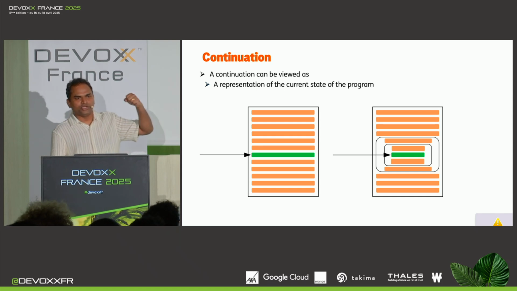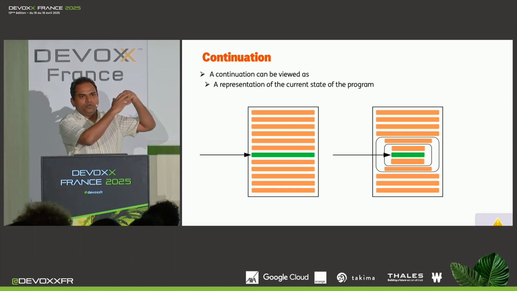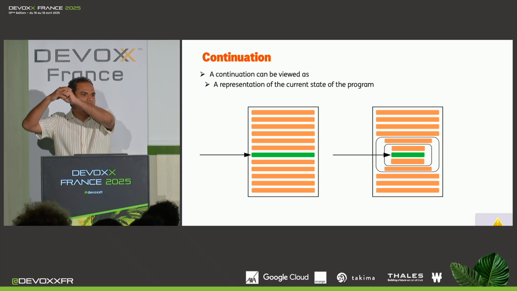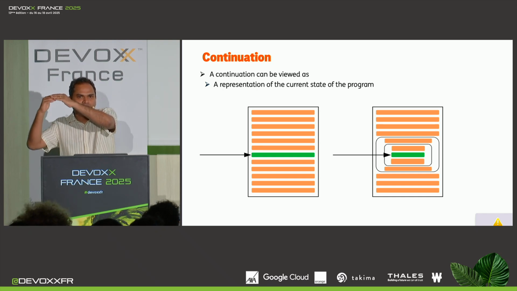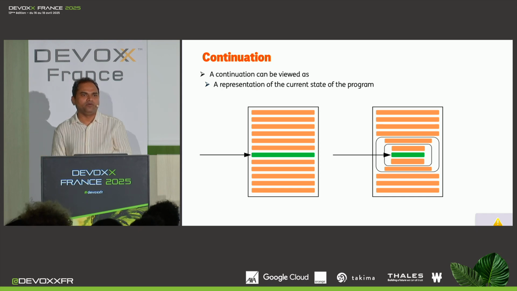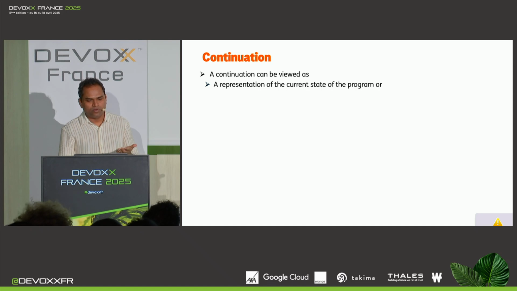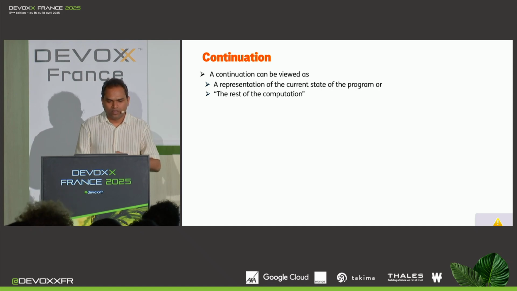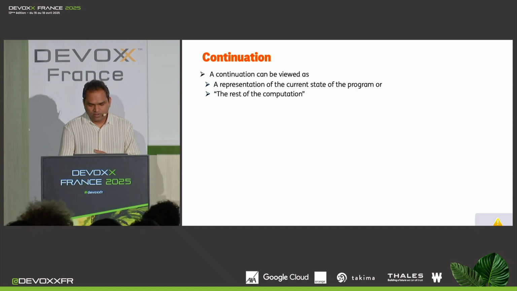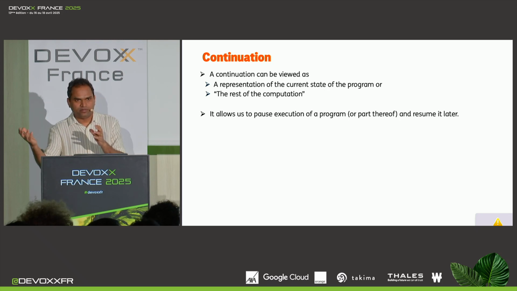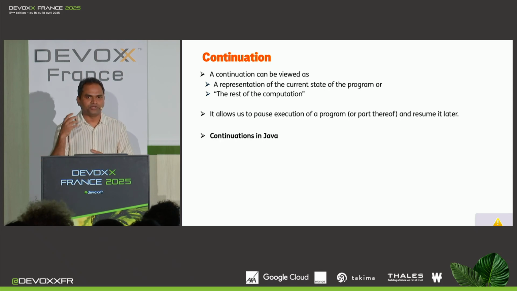So when you take a continuation, your program gets paused there, and then you get a handle to the current state of the program. You can pass that object anywhere in the program, and you can decide to resume from there, and therefore it resumes and goes until the end of the program. So you can think of this continuation object as the rest of the program or rest of the computation. OK, but what is the use of this? Well, it allows us to pause the execution of the program and resume it later. And we will see that in action when we look at continuations in Java.